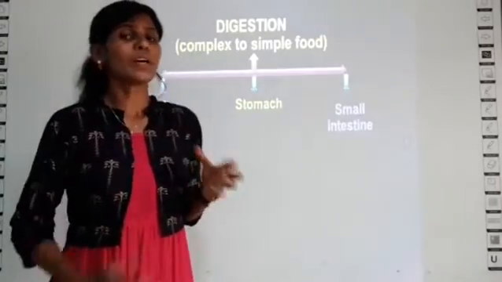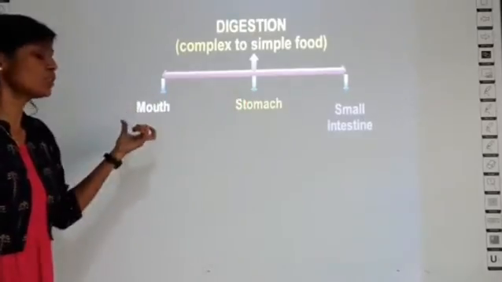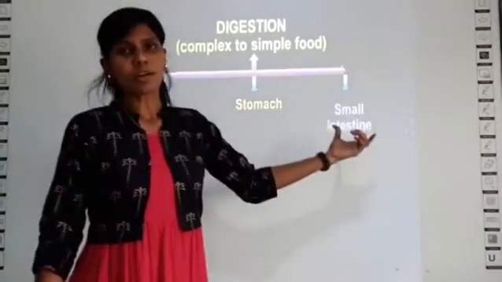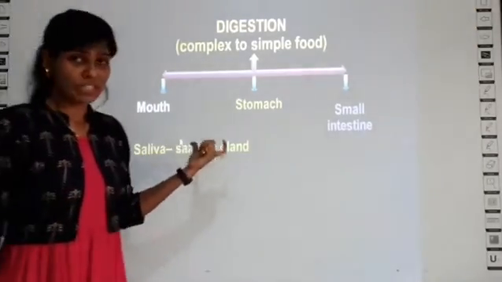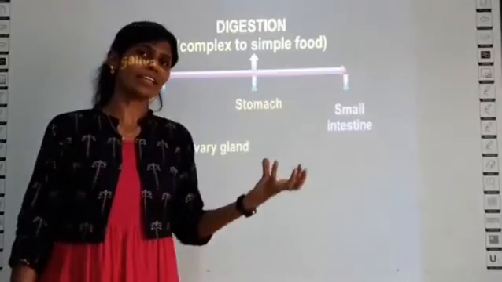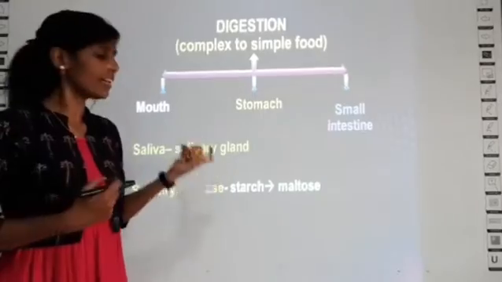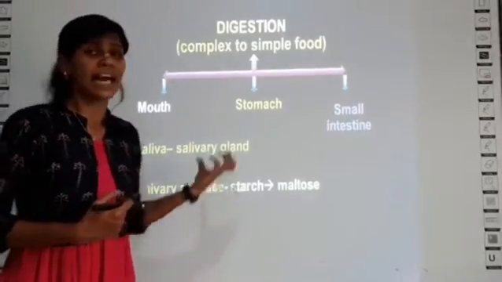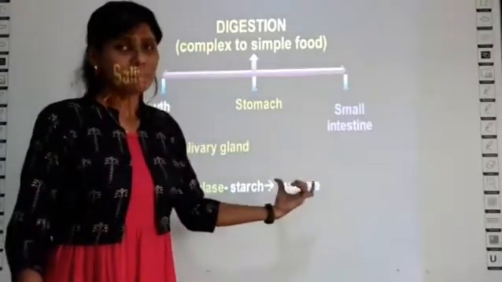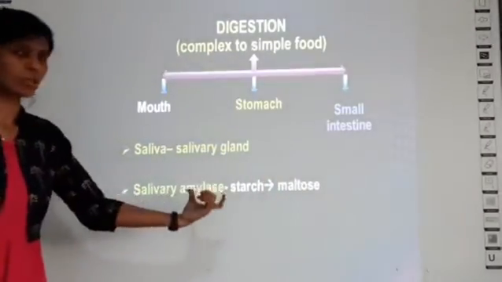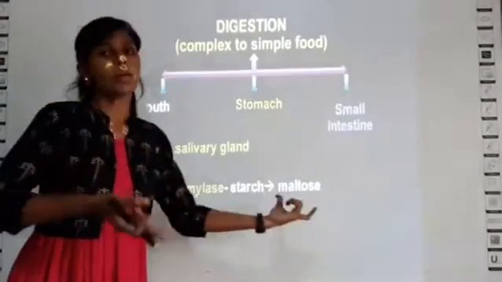Digestion is a process where complex food material is broken down into simpler food materials. This digestion includes the mouth, stomach and small intestine. In the mouth, there is saliva secreted by a gland called the salivary gland. This saliva has salivary enzymes, especially the enzyme salivary amylase, whose function is to break down starch into a simple sugar called maltose. This also you should know: what is converted into what. The enzyme salivary amylase breaks starch into maltose.